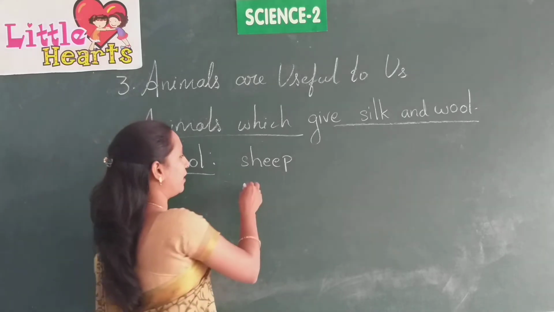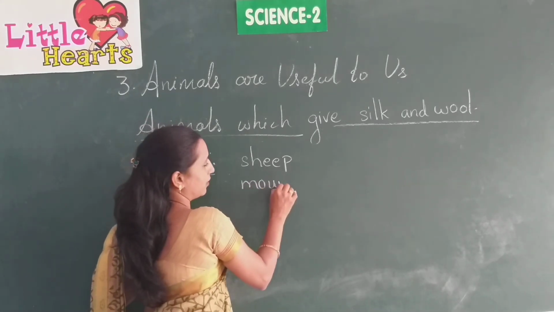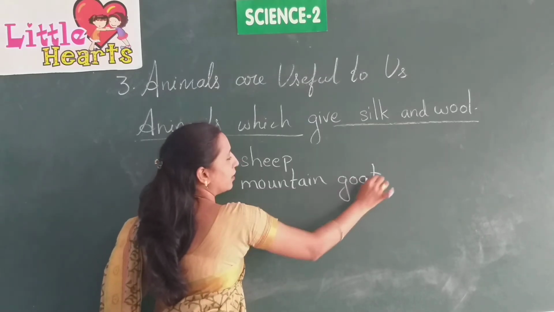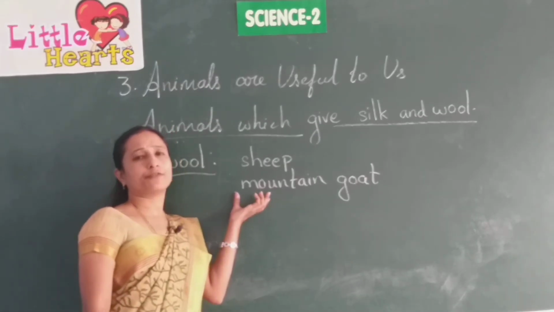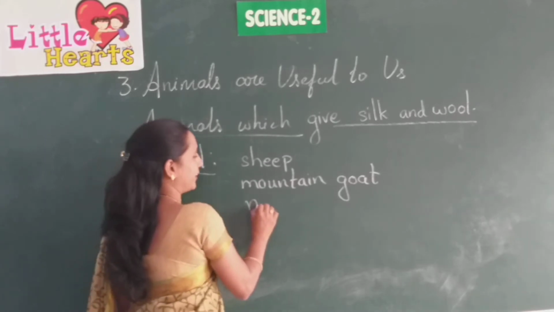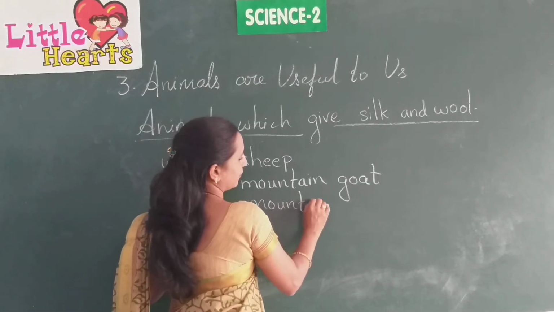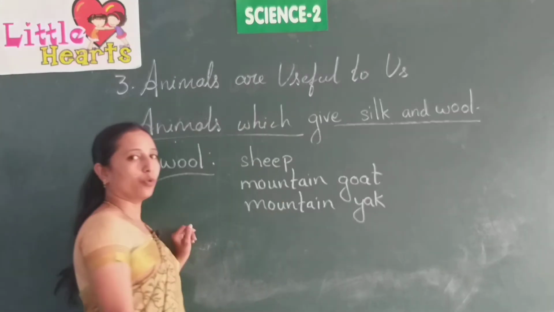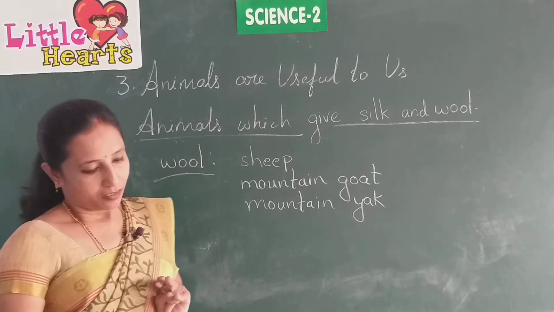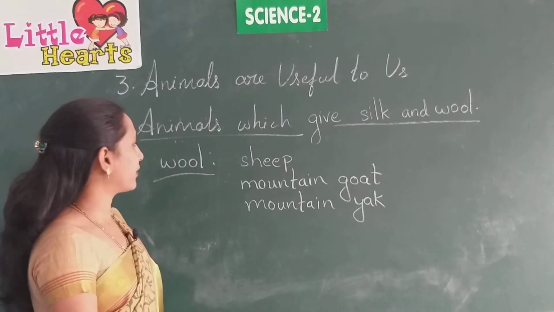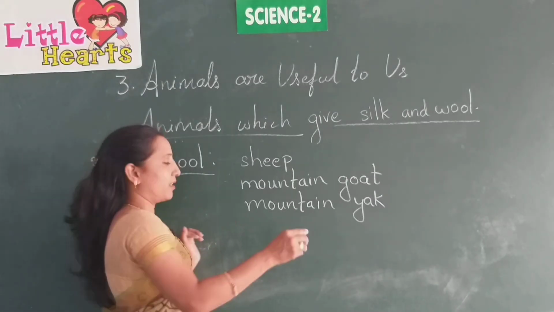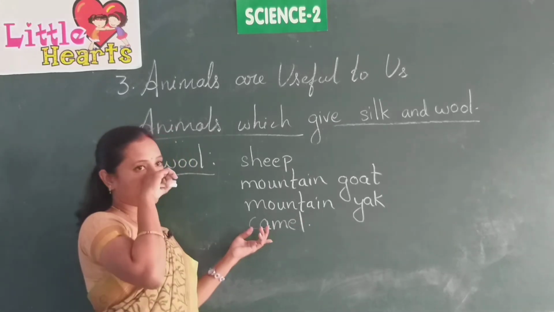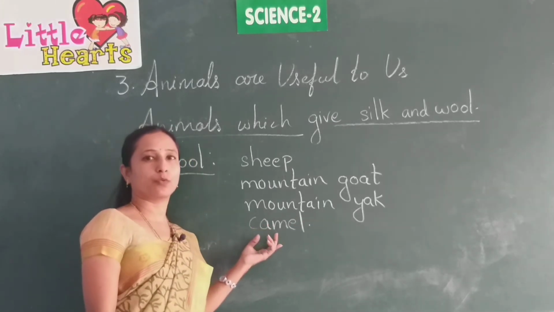In the same way, mountain goats also have good quality of wool, and mountain yak also give us wool. And yes, we also get wool from the camel, which in some types of camels give us wool also.